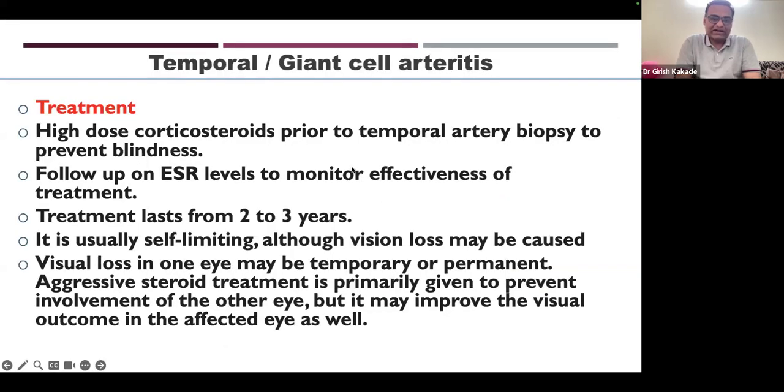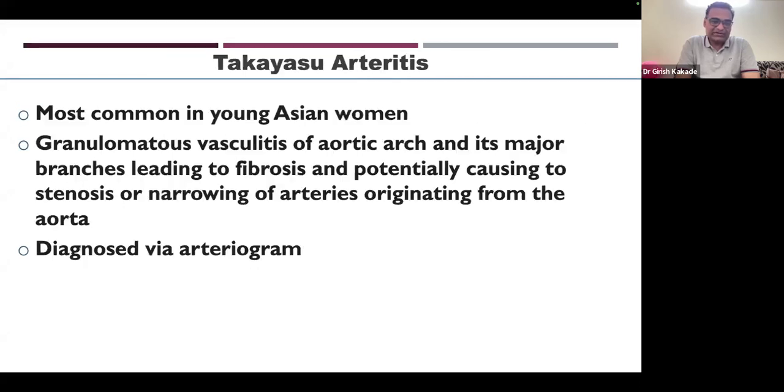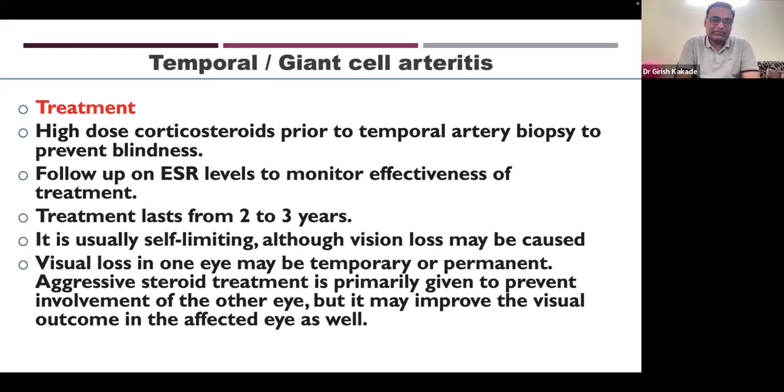So what is the treatment for temporal arteritis? There is good treatment available. We have to start with high dose corticosteroids, even prior to doing a temporal artery biopsy or whatever investigation we want to do. If a temporal artery Doppler is easily available, and you can get it done the same day, then it can be done. But if it is not easily available, if the patient has to travel to another place or there might be some delay in investigations, you can start corticosteroids at a dose of maybe 1 milligram per kg, because that is the standard dose. Later, if the diagnosis is disproven and the patient doesn't have temporal arteritis, then you can stop the steroid.